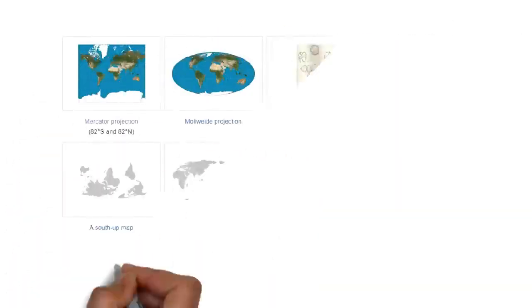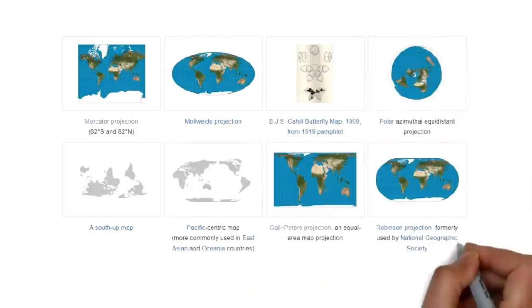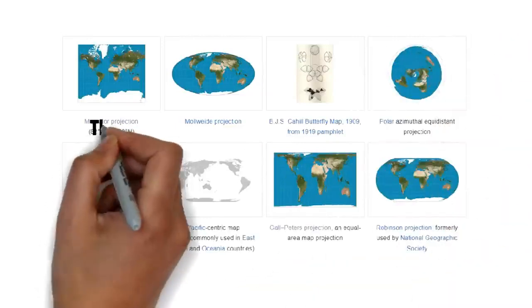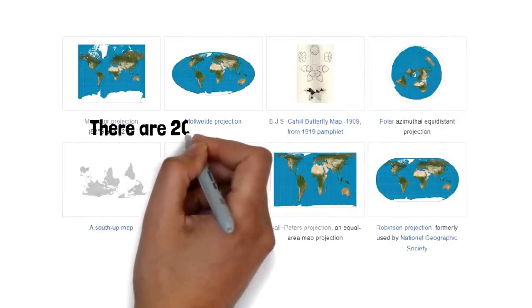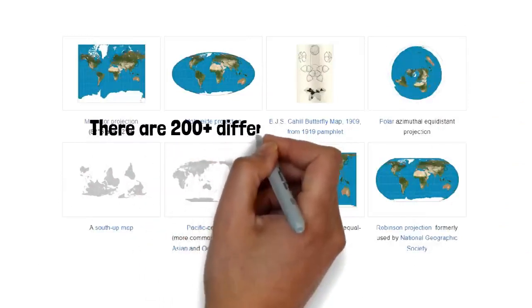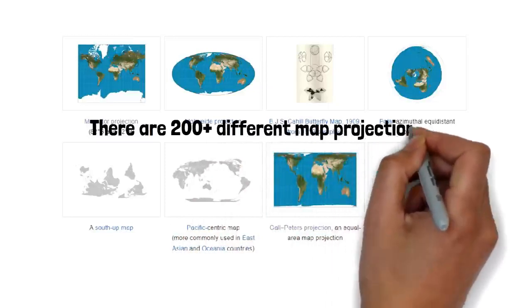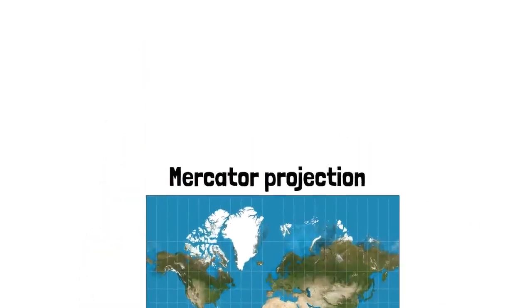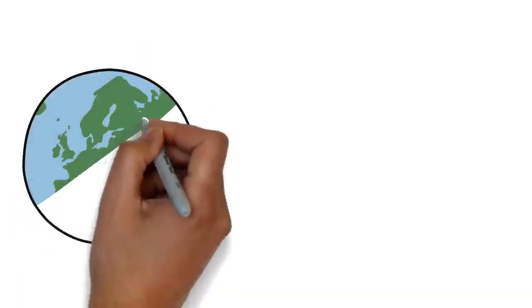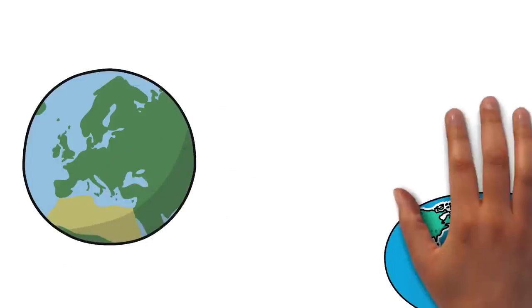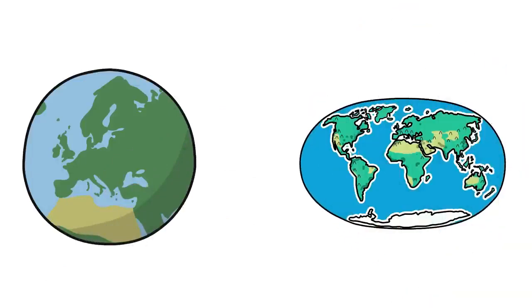But in reality, all maps are projections, and each projection distorts the Earth in different ways. There are a whole lot of map projections of the Earth. The most widely used projection, which is used by Google Maps, Apple Maps, schools, colleges, etc., is the Mercator projection. Map projections are basically a representation of the 3D globe of the Earth on a flat surface. The Earth is a sphere and maps are flat.